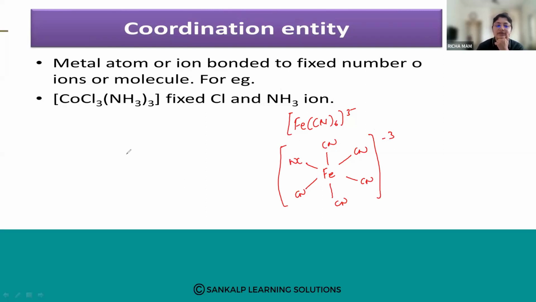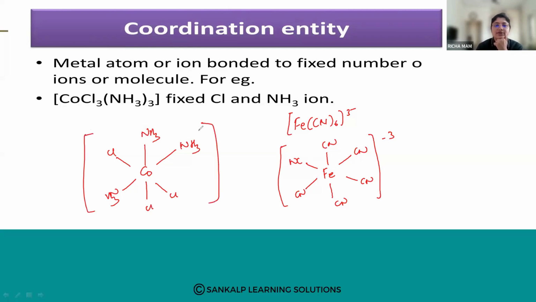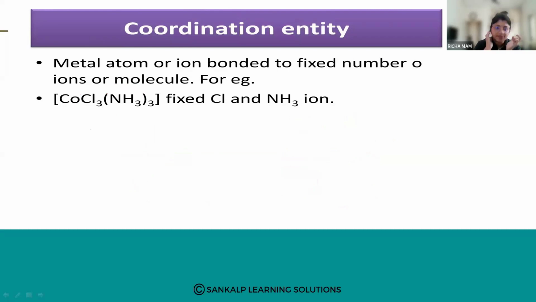Now again, one more example I can give you. Cobalt with Cl, Cl, then NH3, NH3, NH3, and Cl. So this is another example, and this is your coordination entity. Here the Cl and NH3 ligands are fixed. So the fixed number of ligands attached to the central metal atom is called the coordination entity. The next term which we are going to use is the central atom.